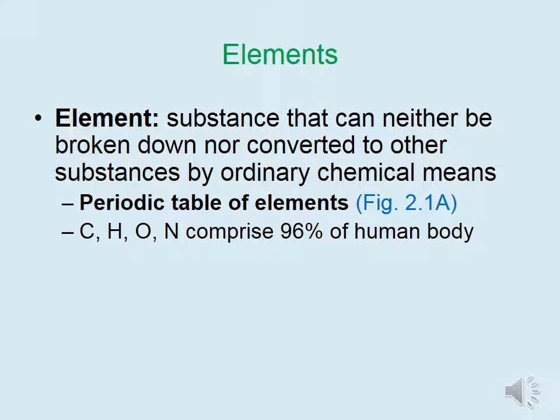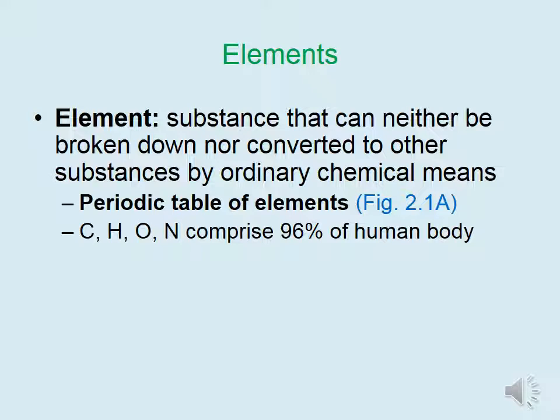An element is a substance that can neither be broken down nor converted to other substances by ordinary chemical means. By ordinary chemical means, we are referring to the chemical reactions that take place in your cells. The periodic table of elements depicted on the next slide shows the elements in order of size from smallest to largest. Remember the atoms mentioned at the beginning of this chapter?